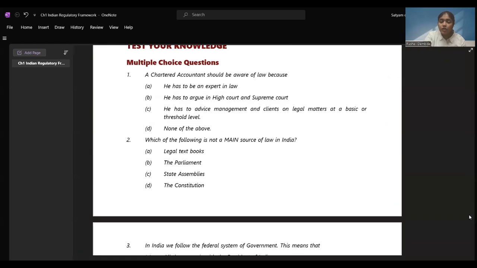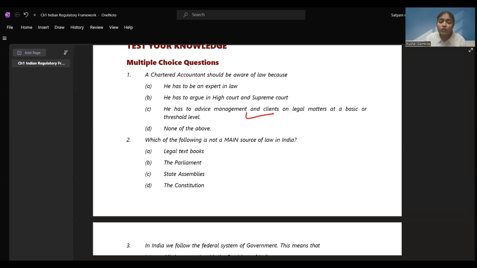Let's see some questions. These are for your practice, and we'll be discussing them now in the class. A chartered accountant should be aware of law because he has to be an expert in law. He has to argue in High Court and Supreme Court. He has to advise management and clients on legal matters. What do you think should be the answer for this? We have to be expert in law to advise management and clients on legal matters at a basic or threshold level. We should just be able to explain them, right?